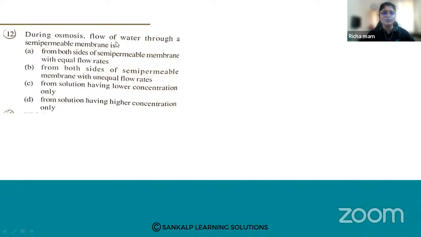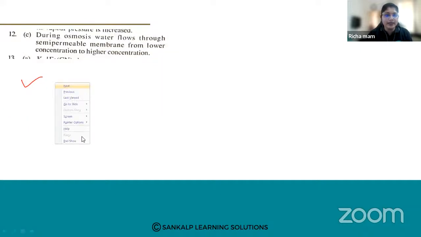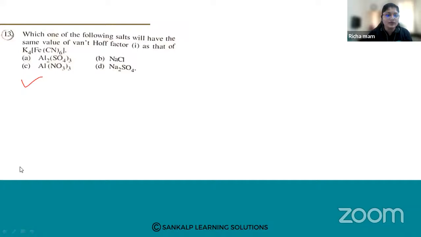So what is the answer? How is the flow of water? It flows from a lower concentration to a higher concentration. So the correct answer is C. Osmosis is a phenomenon where we see the movement of solvent molecules from a lower concentration to a higher concentration. So all the things which we have studied in the theory part, we are applying now. Okay, next question.